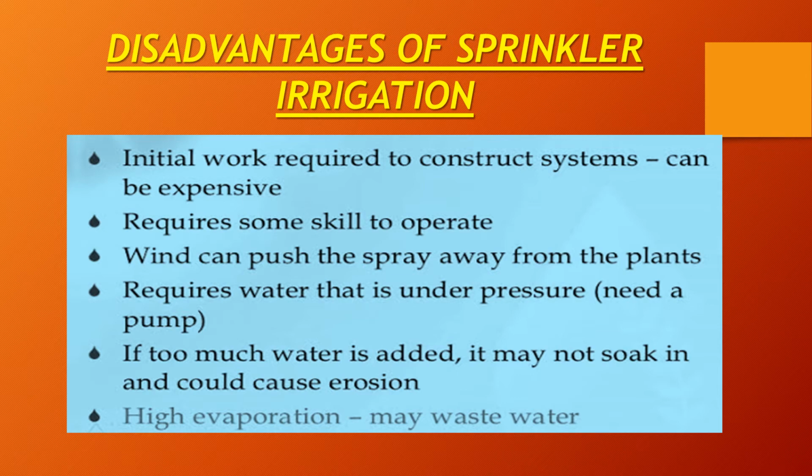Next are the disadvantages of sprinkler irrigation. As I just told you, each and everything has its own advantage and disadvantage. The initial work required to construct the system can be expensive. Of course, when this sprinkler irrigation setup is arranged in your field, it will be expensive because it uses so many metallic pipes, sprinklers and a pumping device to pump the water.